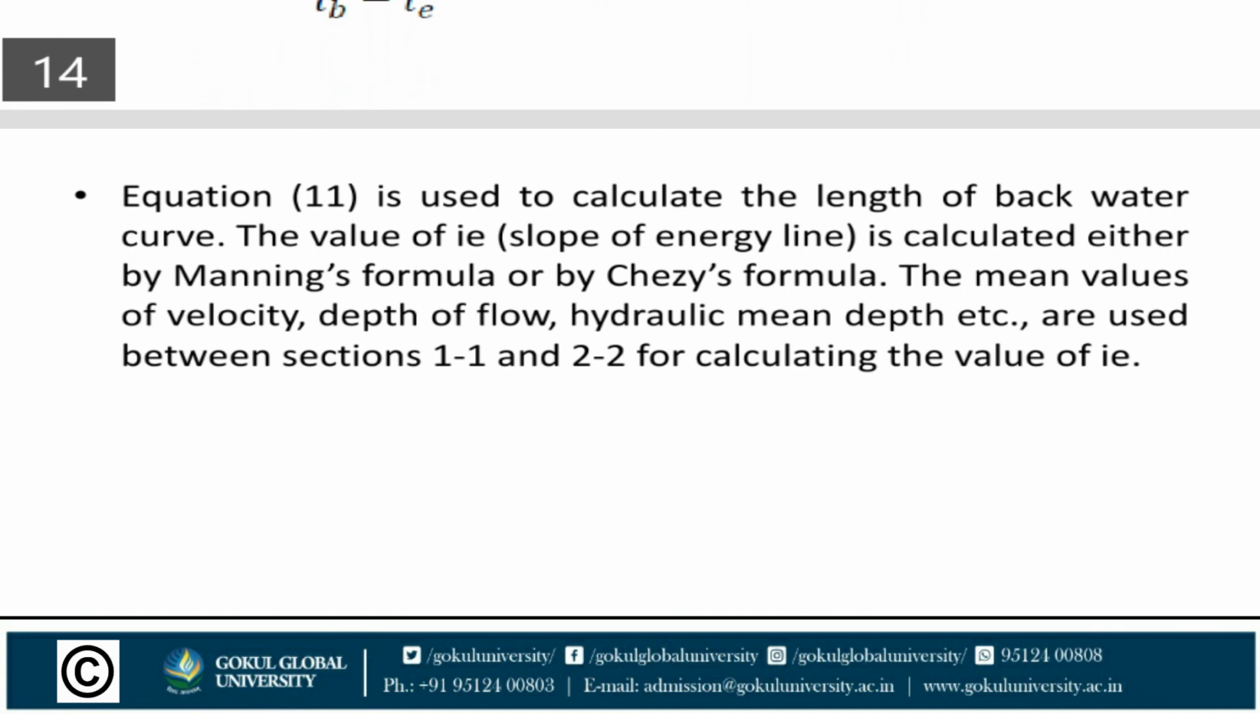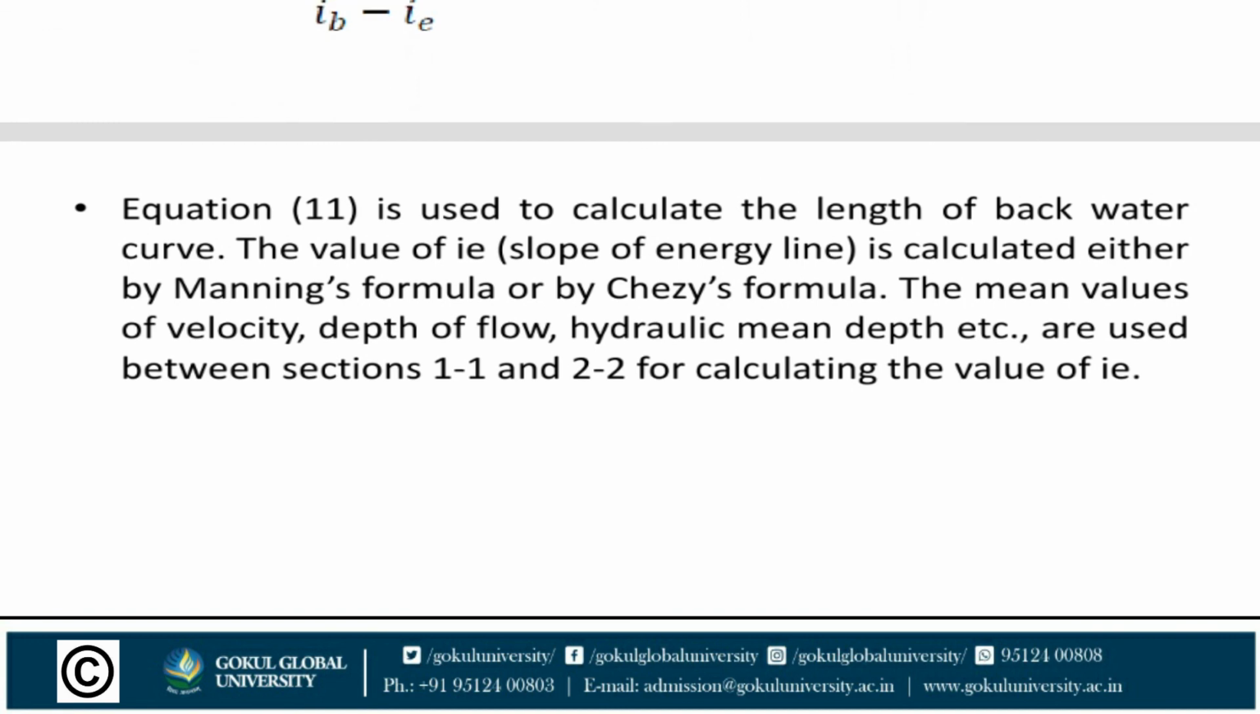Here equation number 11 is used to calculate the length of the backwater curve, and the value of IE, the slope of the energy line, is calculated either by Manning's formula or by Chezy's formula. The mean values of velocity, depth of flow and hydraulic mean depth between sections 1-1 and 2-2 are used for calculating the value of the slope of the energy line.